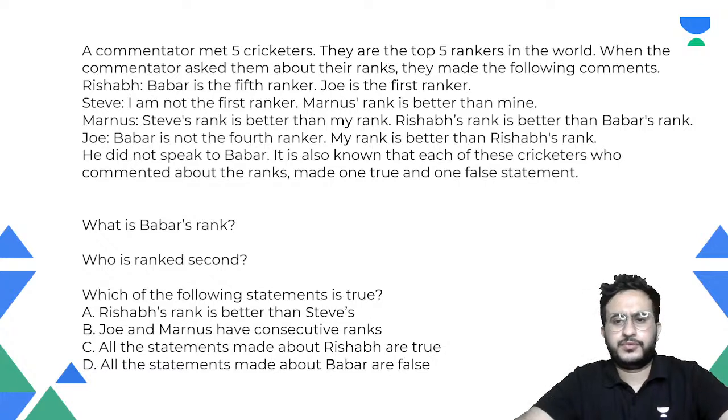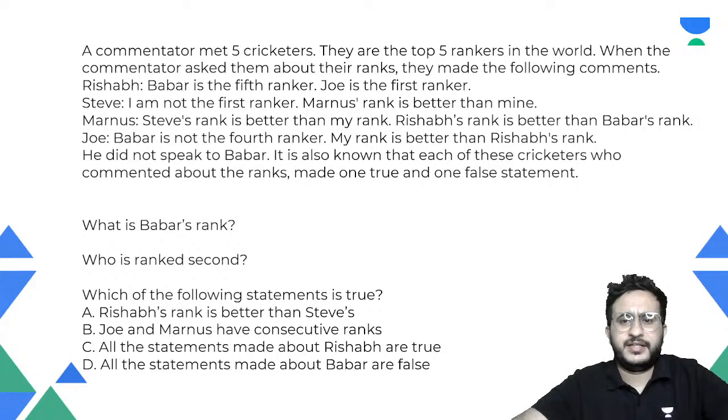Now let us do a long question, long in the sense that multiple questions can be asked in it. So it says a commentator made five cricketers, the top five rankers in the world, give certain statements, and they made these statements.